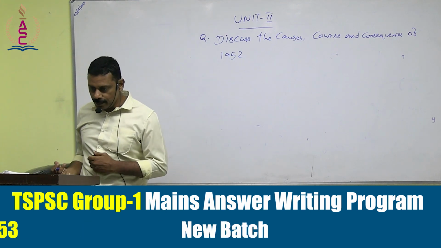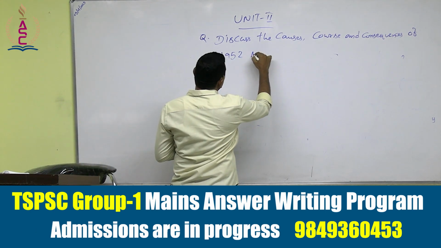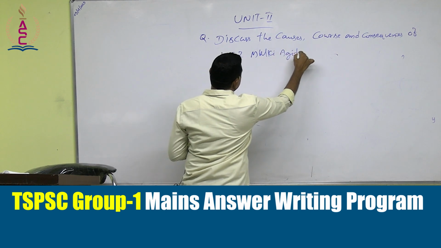It was the first movement that can be seen in 1952.